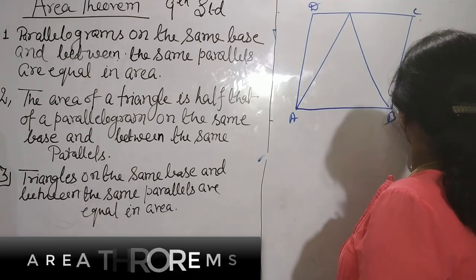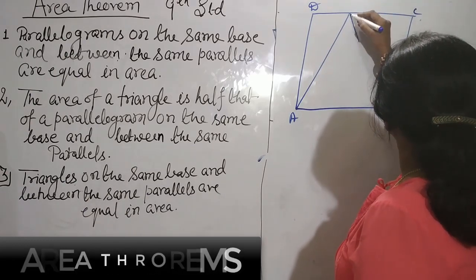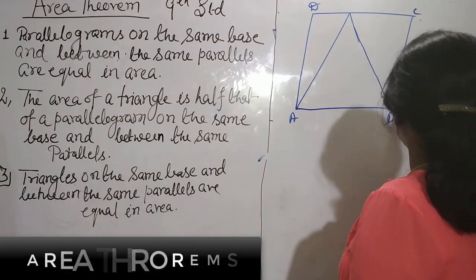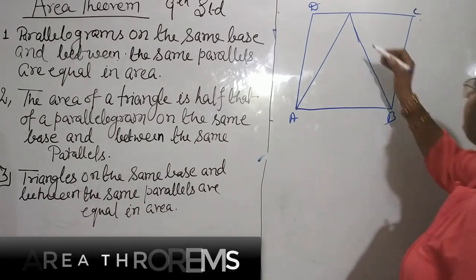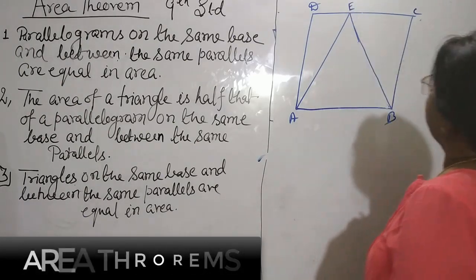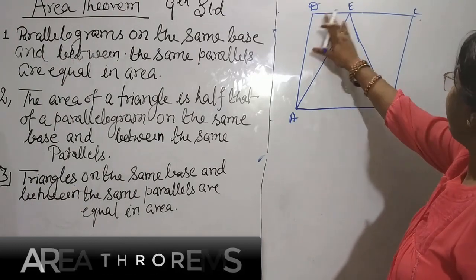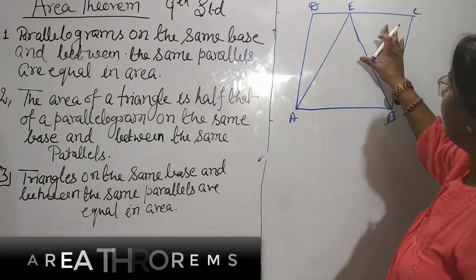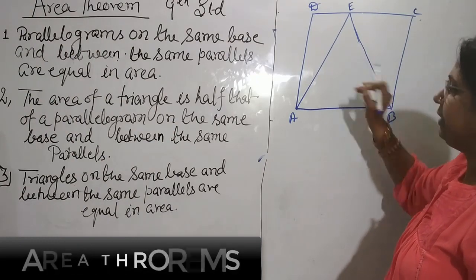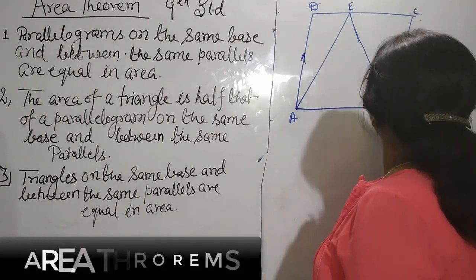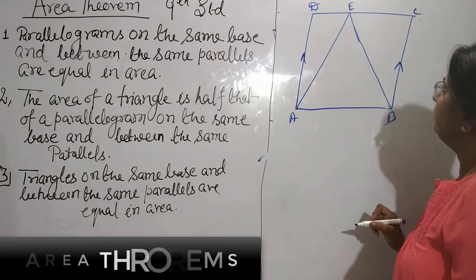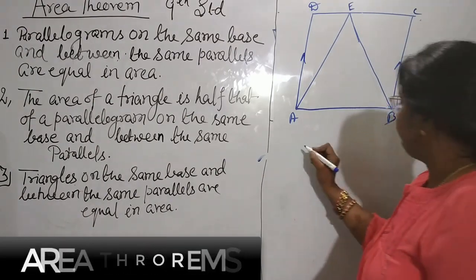So I have taken one triangle ABE. That means the base and parallels are the same, with one parallelogram and one triangle. Both are between the same parallels. We have to prove.